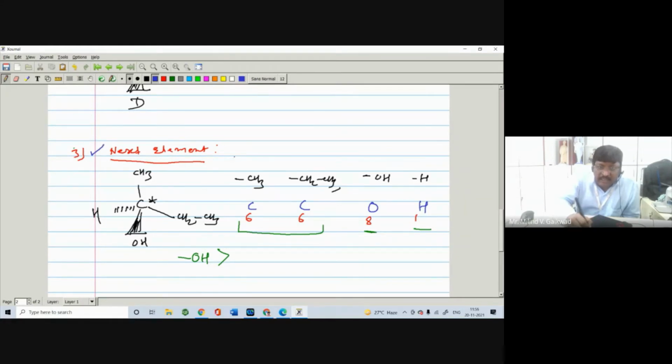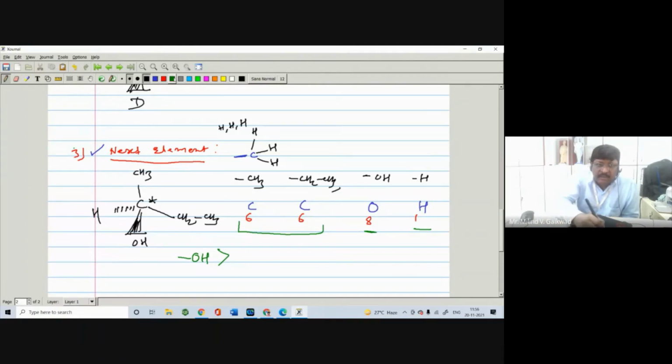So in this methyl, here is a carbon, and to this carbon the next elements are hydrogen, hydrogen, and hydrogen. Means these three hydrogens are directly attached to this carbon. Means in methyl the carbon is directly attached to three elements, H, H, H, and this is directly attached to, of course, carbon. So here the three elements are H, H, and H.